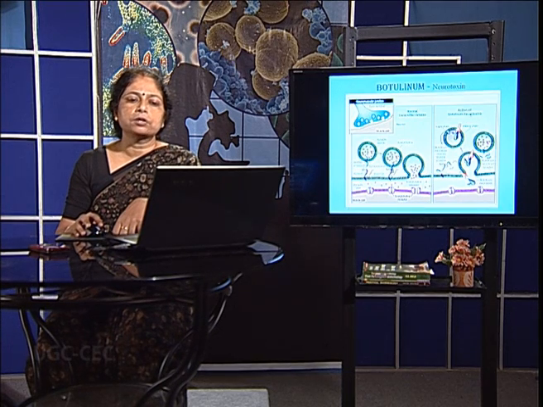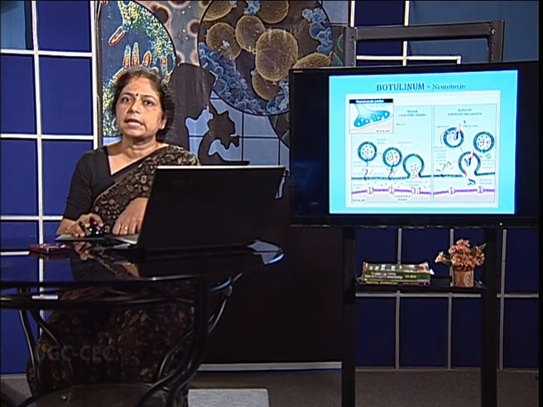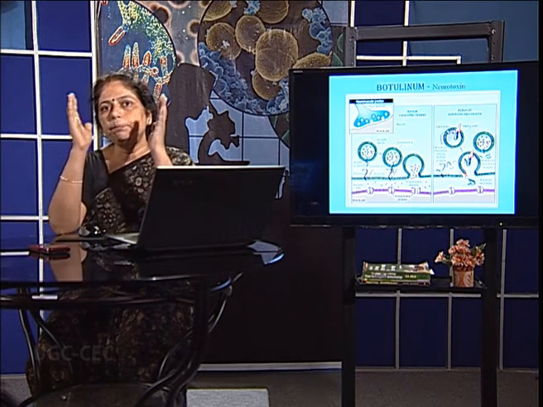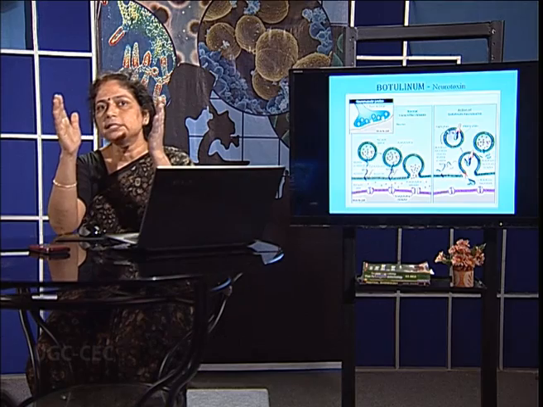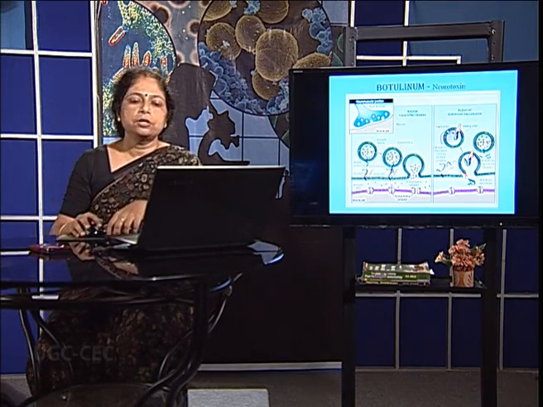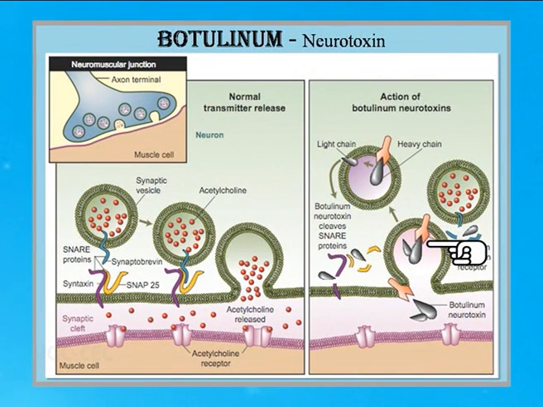However, when the neurotoxin, that is botulinum toxin, attacks, what happens is botulinum has got a bipartite structure. That means it has got an A subunit and a B subunit. The B subunit is the one which binds and the A subunit is the virulent part of the toxin. So, through receptor-mediated endocytosis, the B subunit binds and the A subunit ultimately is released and comes out and ultimately causes the cleavage of the SNARE proteins.